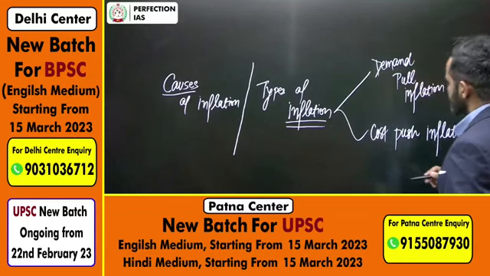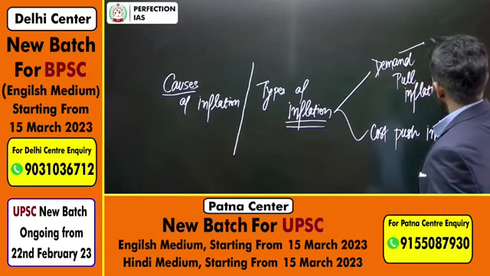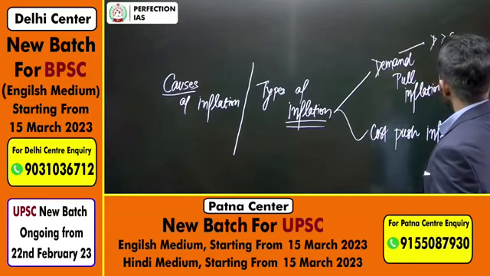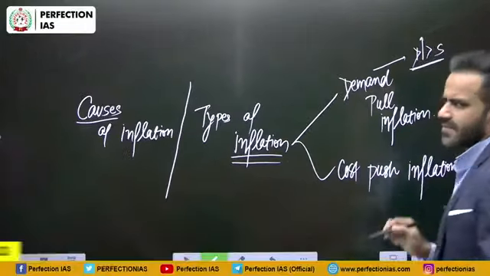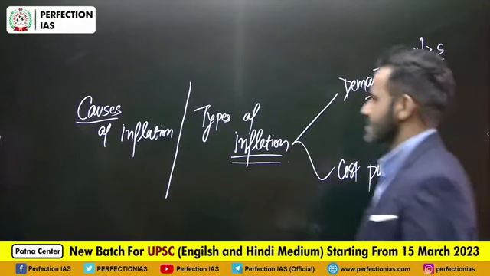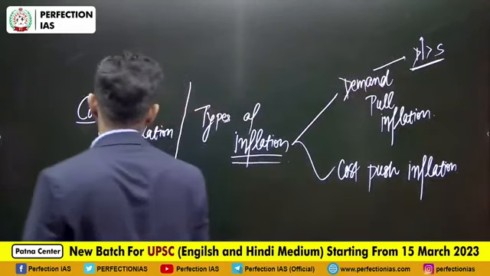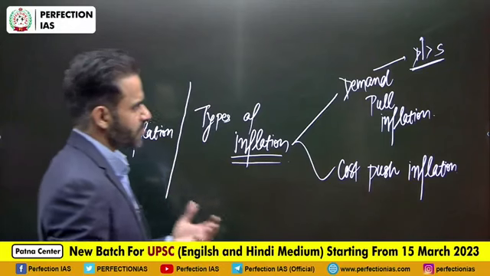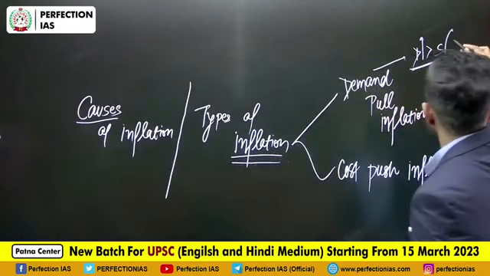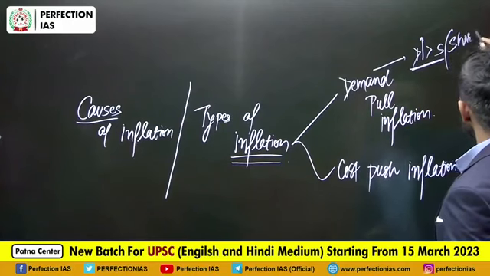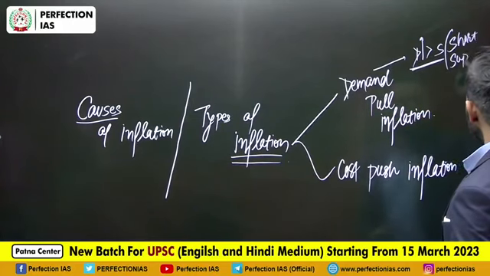Demand pull inflation means the demand is higher than supply, and because of increasing demand the price has increased. The price has increased because more people are buying that commodity and there is a short supply of that item.